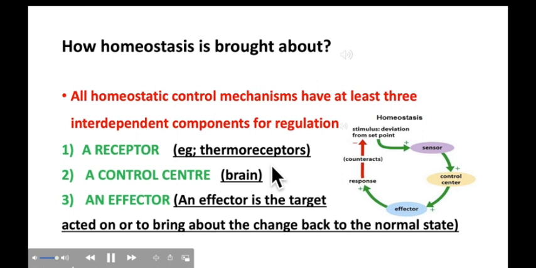What are thermoreceptors? The receptors which detect temperature. Number 2, a control center, brain. Number 3, an effector. So what is the definition of effector? An effector is the target acted on, to bring about the change back to the normal state.